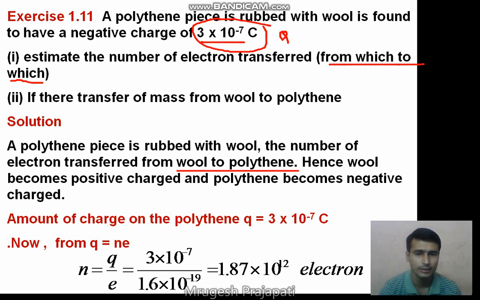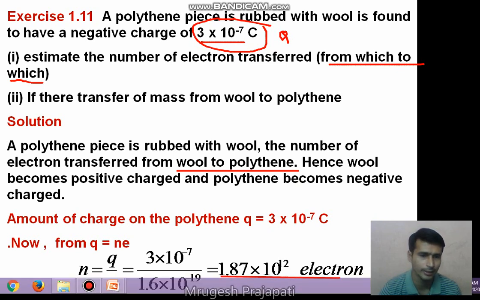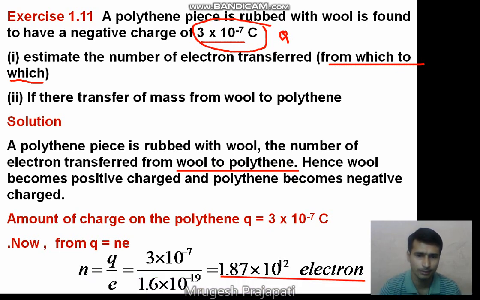Q is given as 3 into 10 raised to minus 7, e is the charge of the electron, 1.6 into 10 raised to minus 19, and by calculating this value we get the number of electrons as 1.87 into 10 raised to 12 electrons. So this amount of electrons is transferred from wool to the polythene. So the final answer is that 1.87 into 10 raised to 12 electrons are transferred from the wool to the polythene. Next, is there a transfer of mass from wool to polythene?